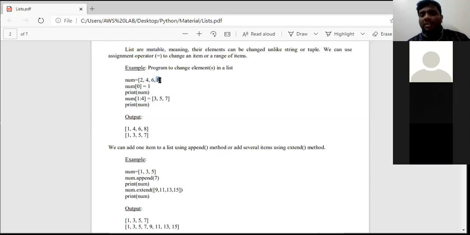And this will be changed with 7. Clear? This is the purpose where the output will be like 1, 3, 5, 7.